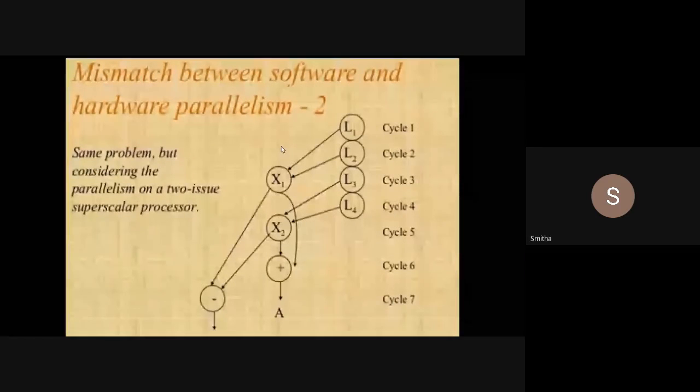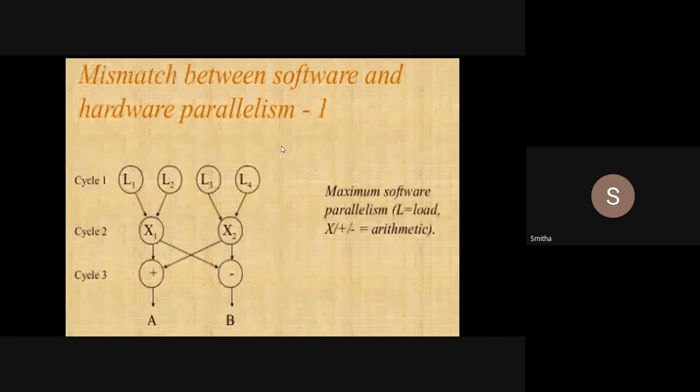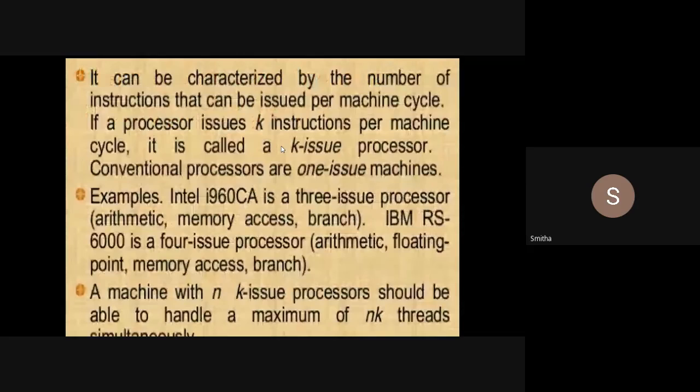But now I am checking how I can execute those 8 instructions in a two-issue superscalar processor. Two-issue superscalar processor means I will be capable of issuing one arithmetic instruction and one memory access instruction. If I have a 3-issue processor, I can execute arithmetic, memory access and branch instruction.